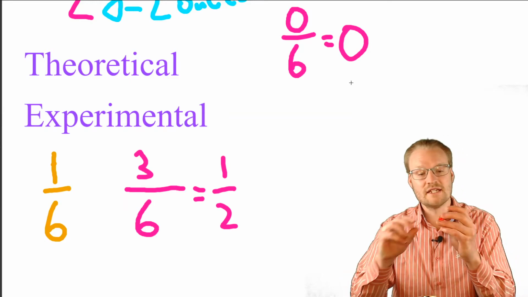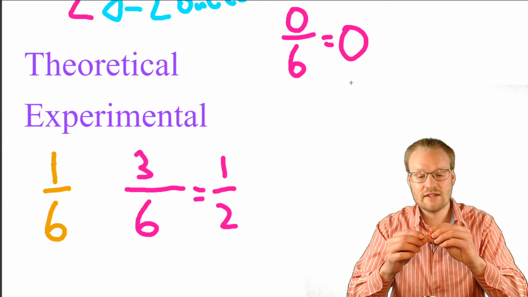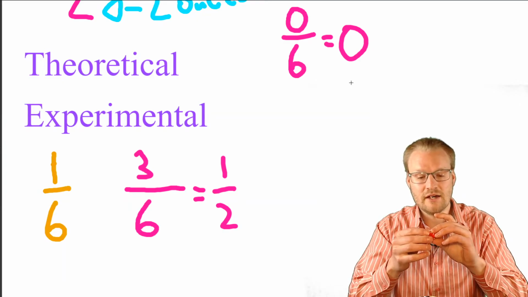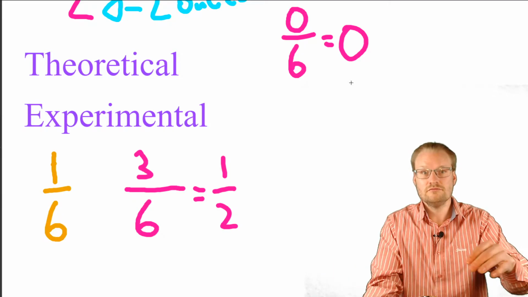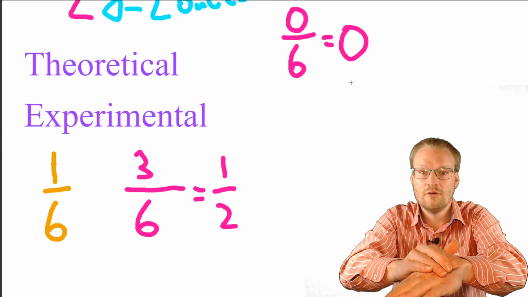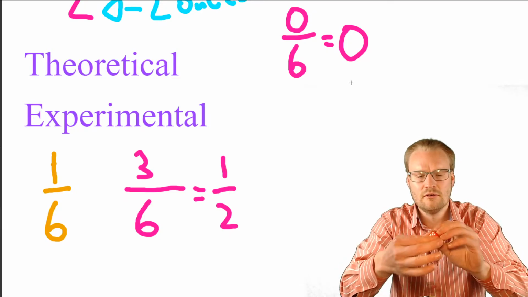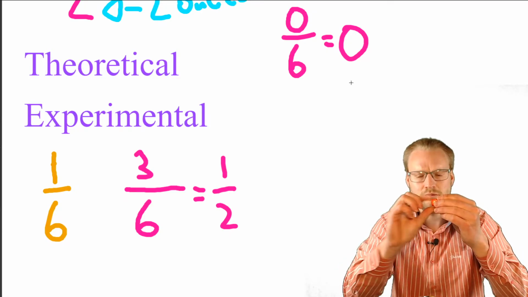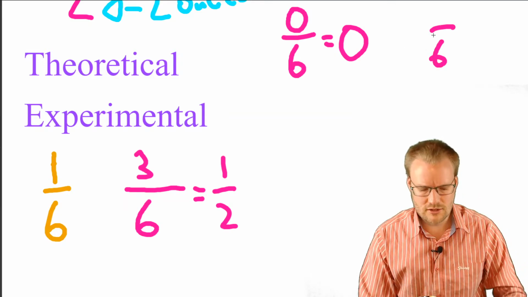What's the probability that when I roll this die, I get a number that is bigger than 0? Well, let's look at it like this: we've got 6 options.